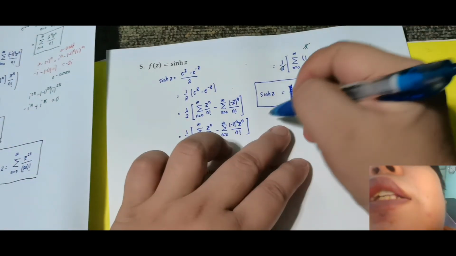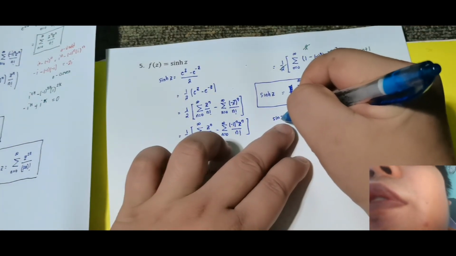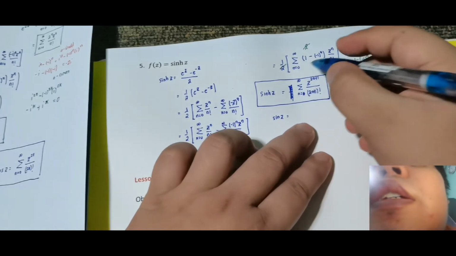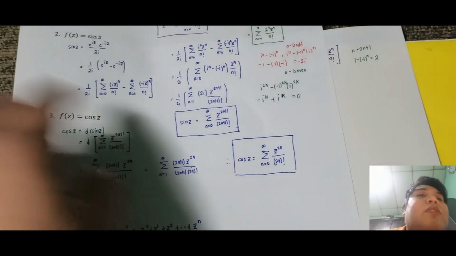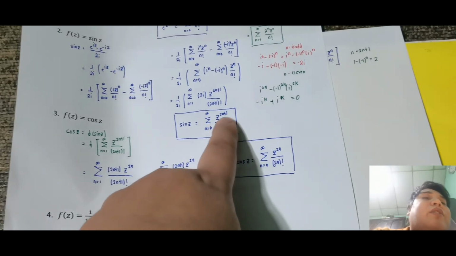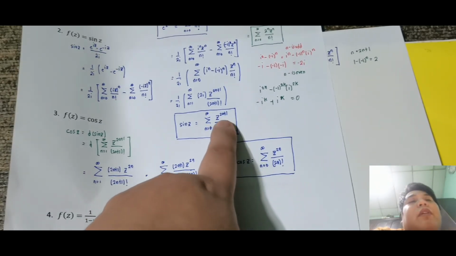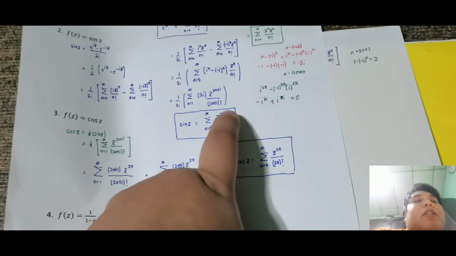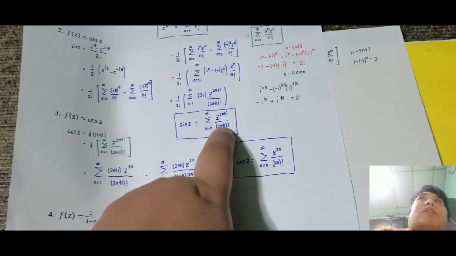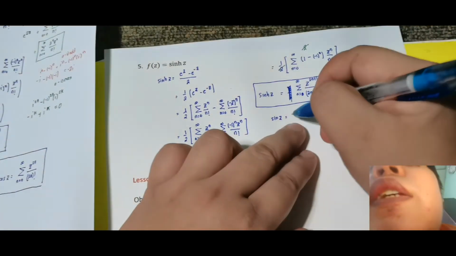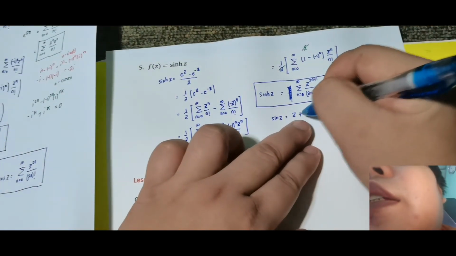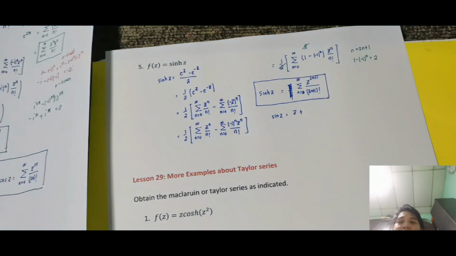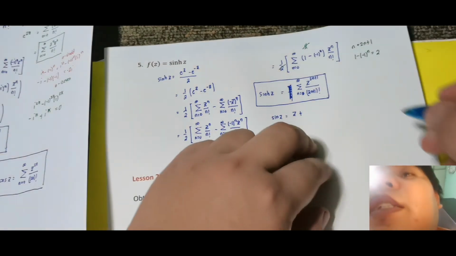So ngayon, ito gagawin ko. Si sin z, okay, equal siya sa, kunyari, in-expand ko yung part na yan. That is z raised, kunyari, for 0 siya, that is z raised to 2 times 0 plus 1, that is z, over 2 times 0 plus 1, that's 1 factorial. So that is z lang. So this is z. Sunod, plus. Okay, so plus. Ano yung sunod dyan, plus?